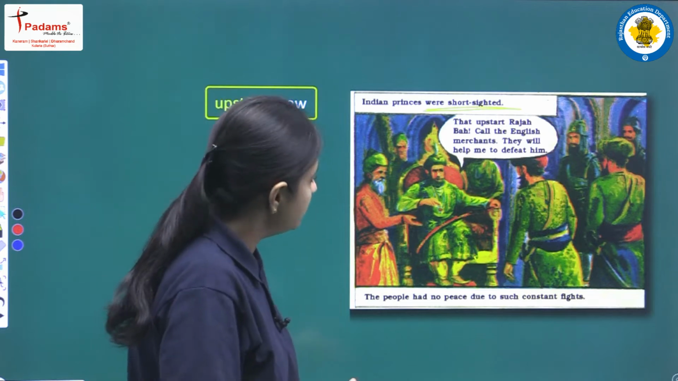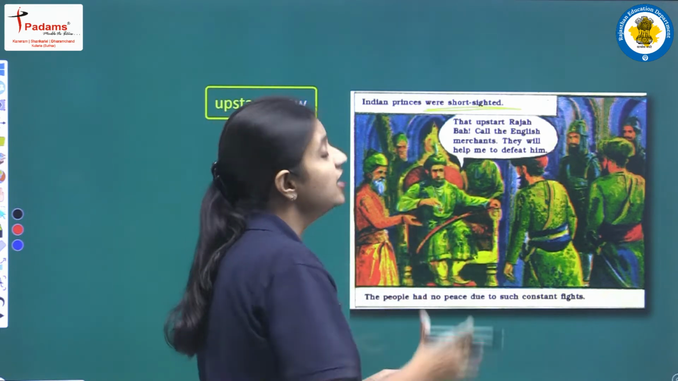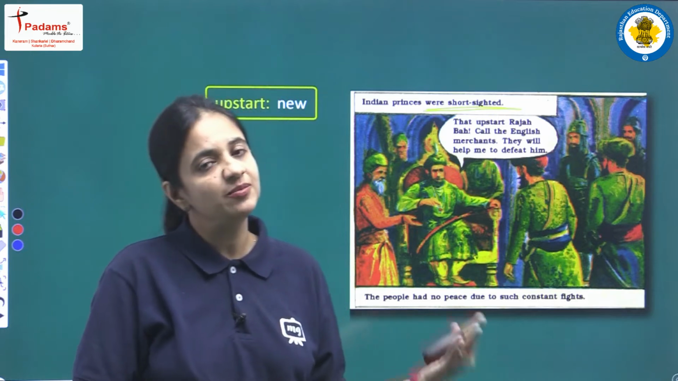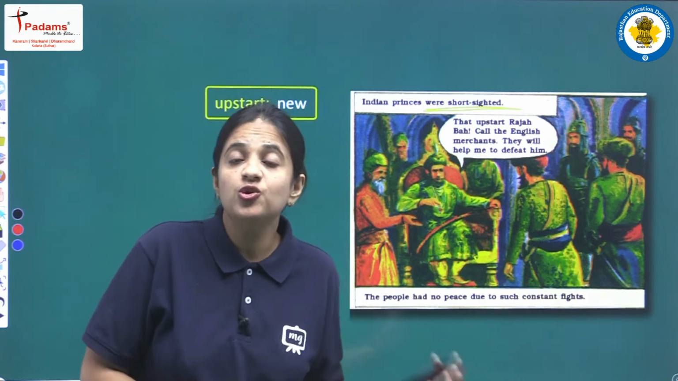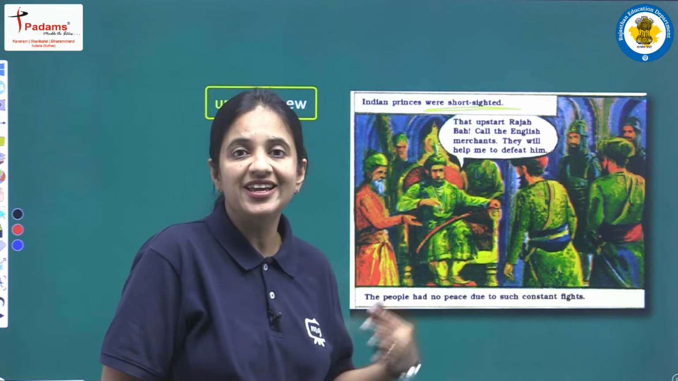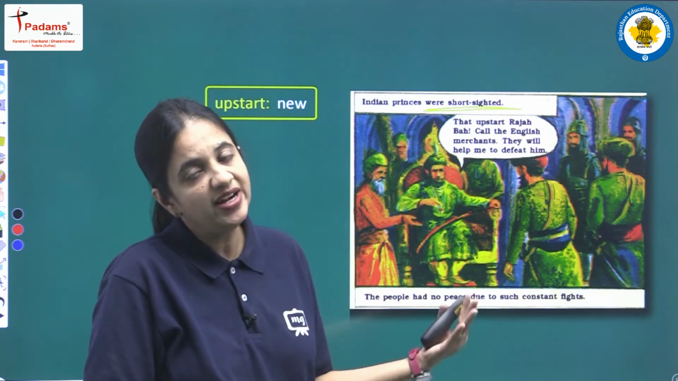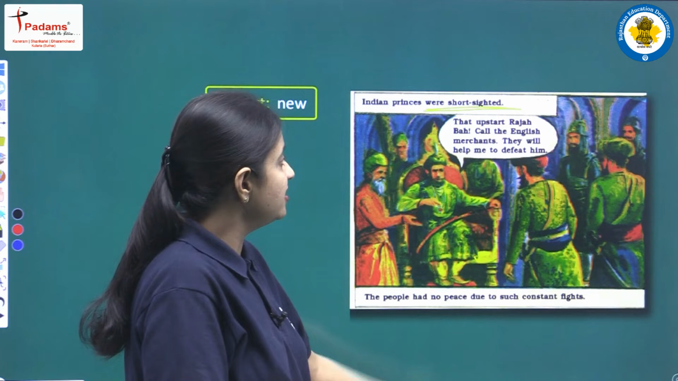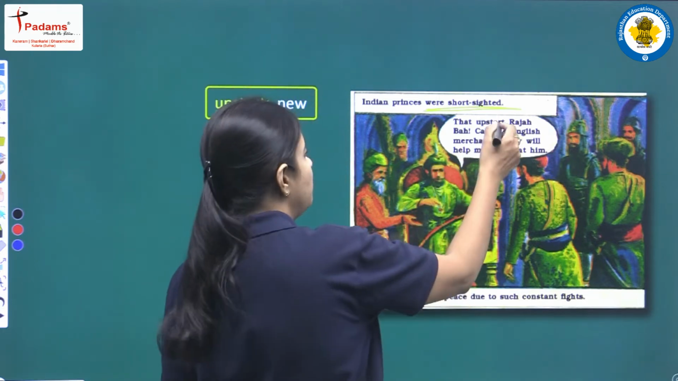So here we can see that he is one of the rulers, and maybe some other neighboring ruler of some other state was there, and because of that ruler he is having some problem. So now because of the frustration he is saying that he is very much annoyed, he is very much upset because of that ruler, and he is saying that upstart Raja.